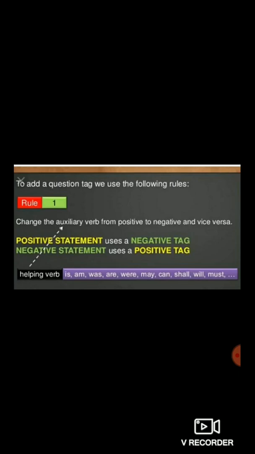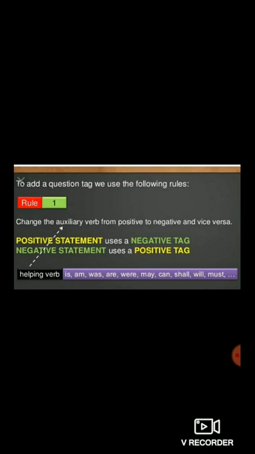Now rule number 1 says the first thing we need to do is change the auxiliary verb from positive to negative and vice versa. That means if the auxiliary verb is positive, we change it into negative. If it is negative, we change it into positive. A positive statement uses a negative tag and a negative statement uses a positive tag.